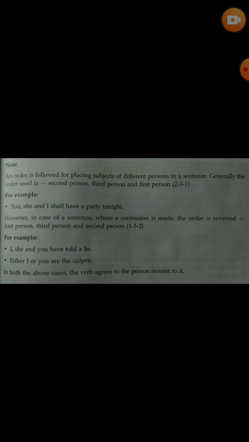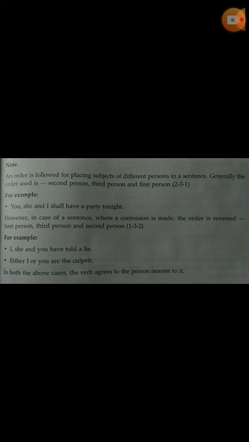The first one is the order of subjects. An order is followed for placing subjects of different persons in a sentence. Different persons means first person, second person and third person. Generally, the order used is second person, third person, first person. When we keep the subjects of different persons in a sentence, first we have to use the second person, then third person, and finally the first person, 2, 3, 1.